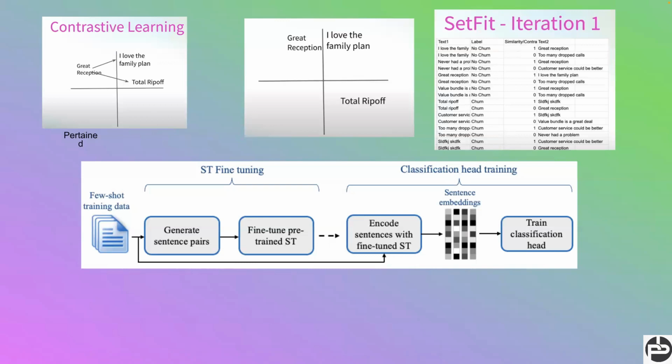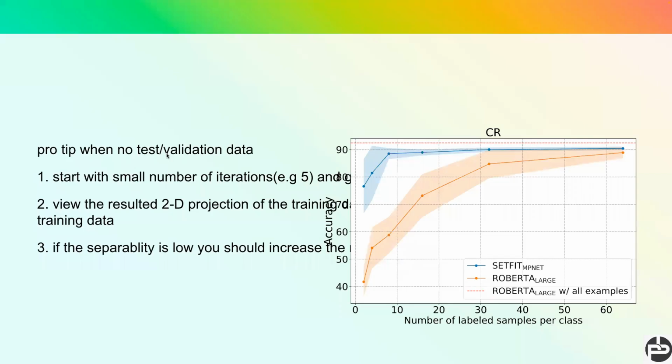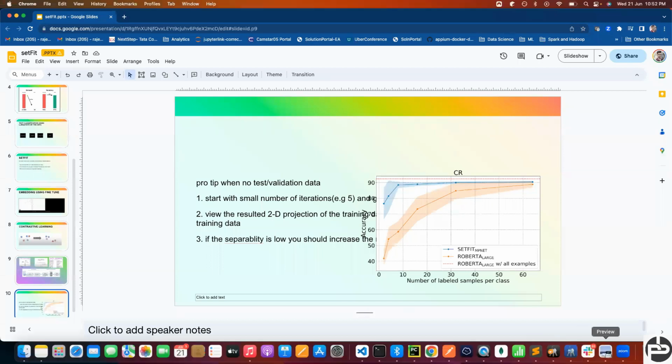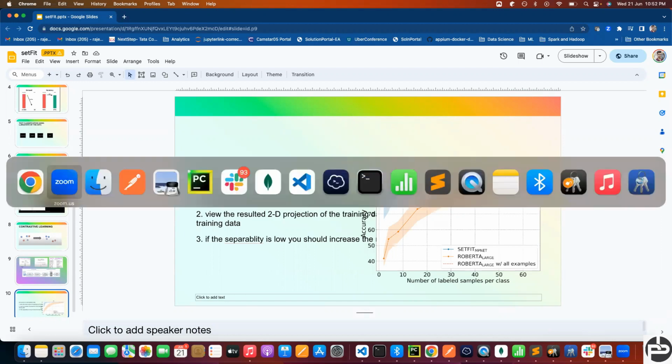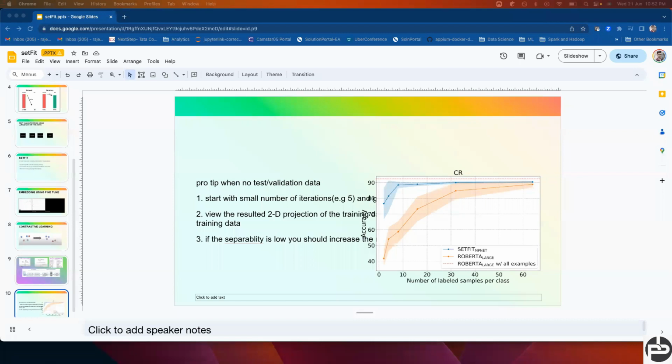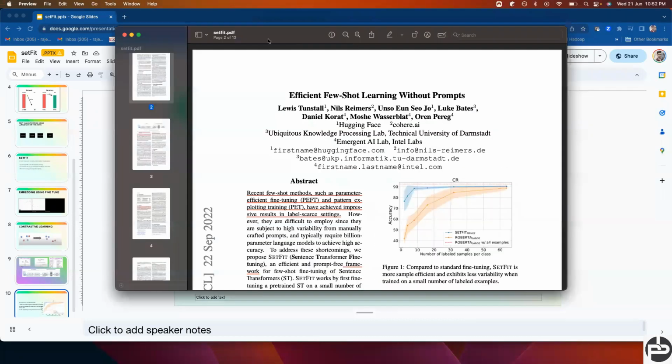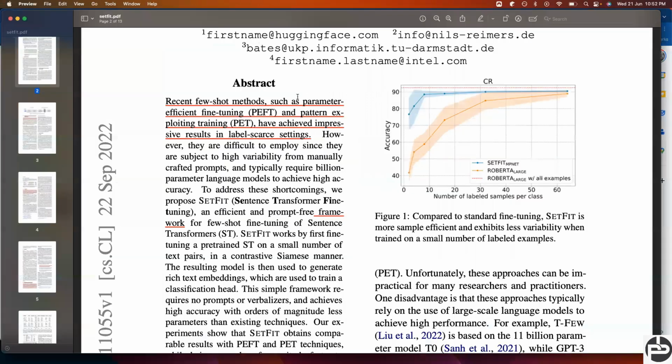Now let me walk you through the research paper as well. Okay, I think this is the research paper I was talking about. You can see recent few-shot methods such as parameter efficient fine-tuning, abbreviated as PEFT, and pattern exploiting training have achieved impressive results in the label-scarce setting.